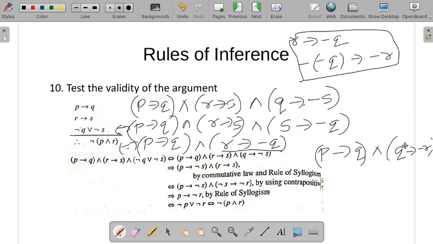So negation of negation Q is Q conditional negation R. Apply the rule of syllogism again: P conditional negation R.